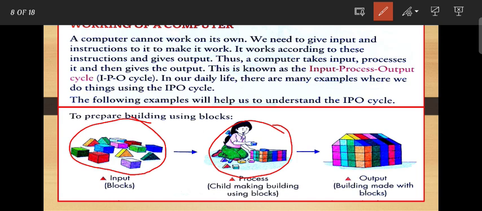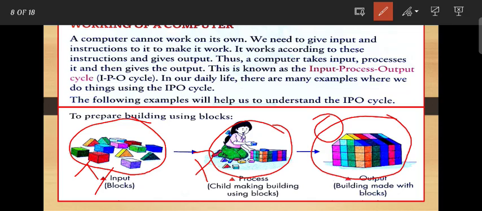Next, this is the output, the building made with the blocks after processing. So this is input, this is process, and this is output. Input, process, output means we give instruction to the computer, then the computer will process the instruction or data. Next the computer will generate a desired result as an output. This is called input, process, and output.